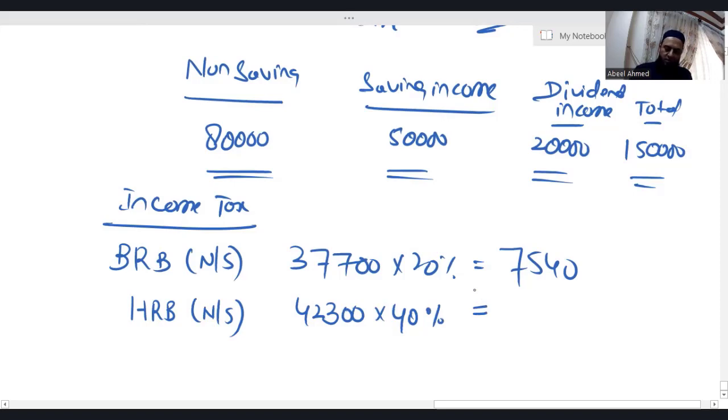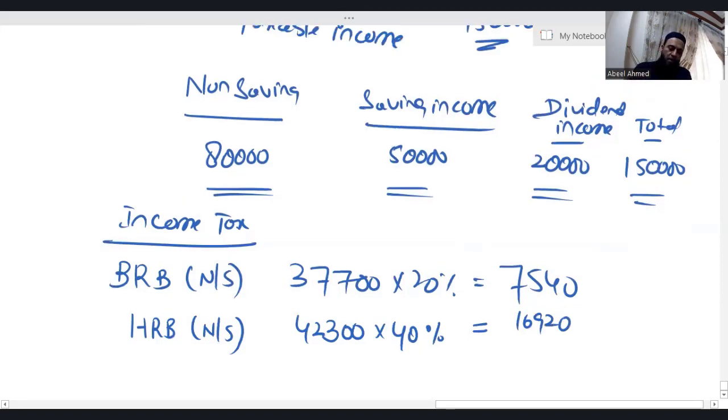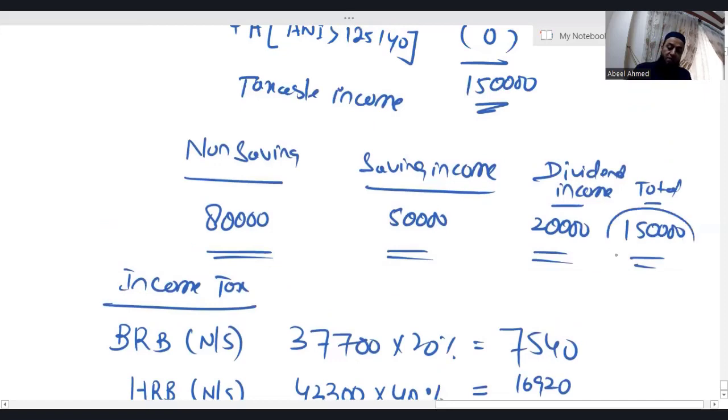Applicable tax rate is 40%. 16,920. Now the question comes. Now look at this. By looking at 1,50,000, we can easily decide this individual is an additional rate taxpayer. I think this is the first question on additional rate tax. This individual is an additional rate taxpayer, and whoever is an additional rate taxpayer